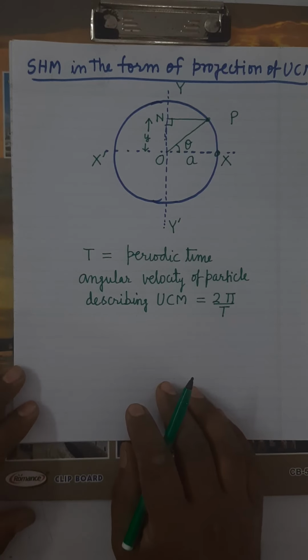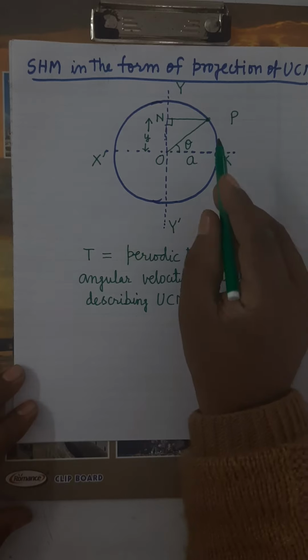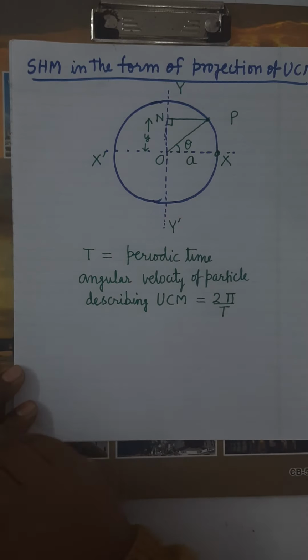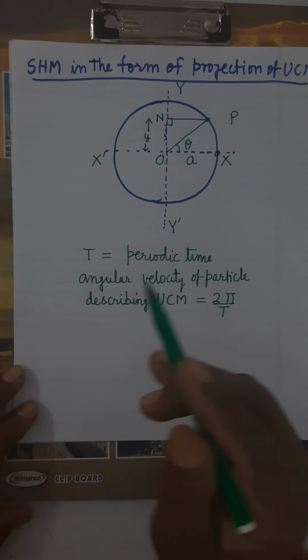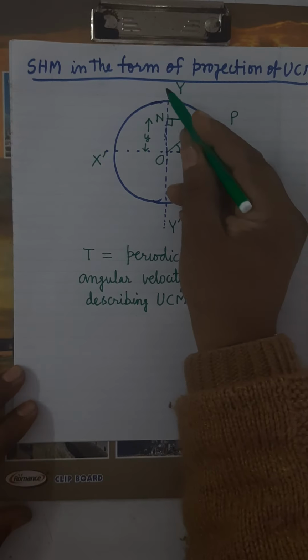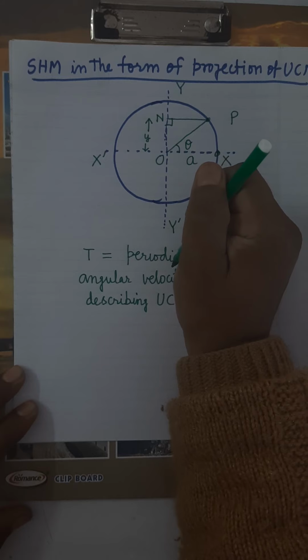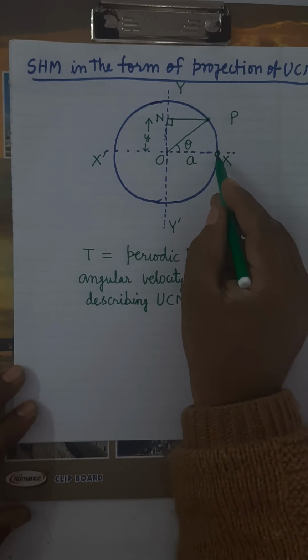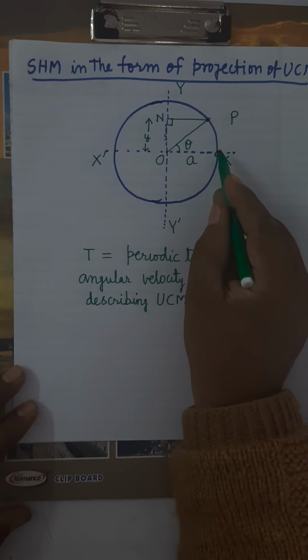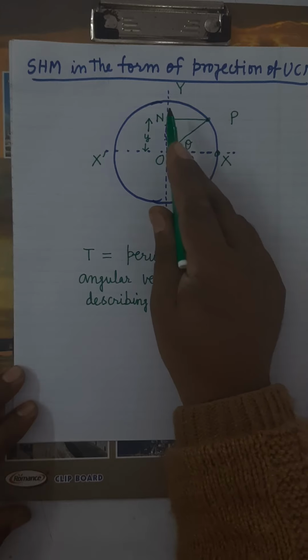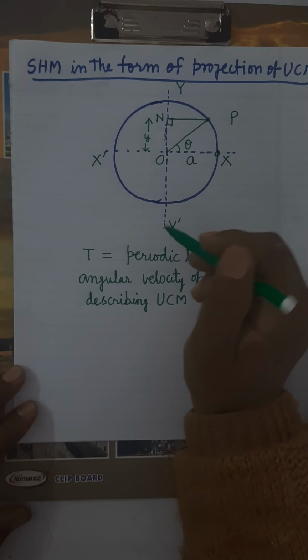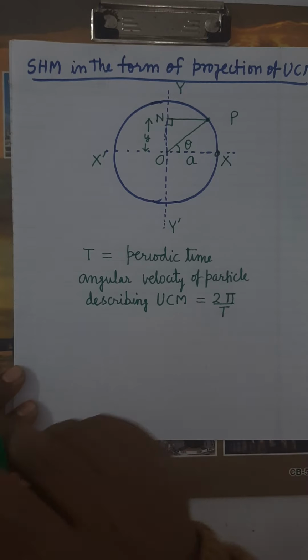Now see here, if from the different positions of the particle you draw a perpendicular on any one diameter, here we have taken the diameter yy dash. You draw the perpendicular from various positions of particle on any one diameter and observe the foot of the perpendicular.